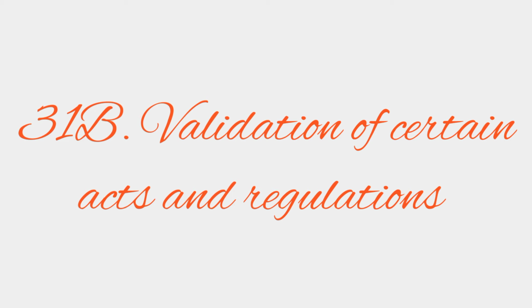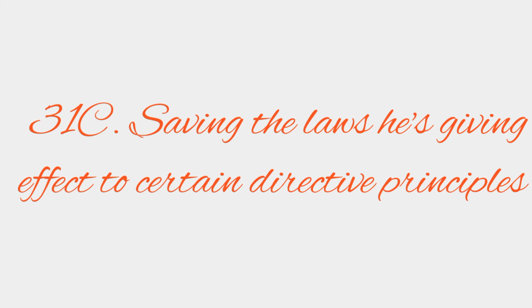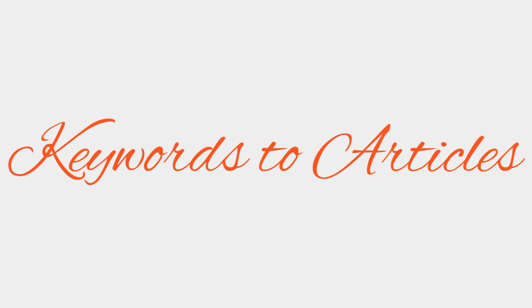You need to remember 31A, 31B, 31C, 31D, but there is no need for 31D because it is removed or repealed. By doing all this, what is first brother doing? He is giving effect to certain directive principles by giving effect to the laws. Here, giving effect to certain directive principles by giving effect to the laws is the 31C keyword. Now let's connect keywords to the articles.